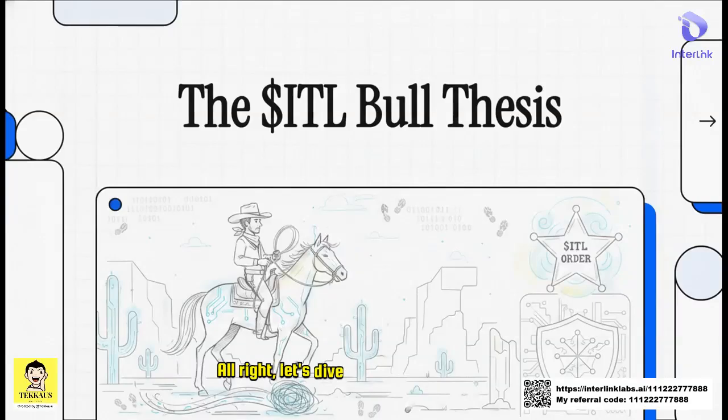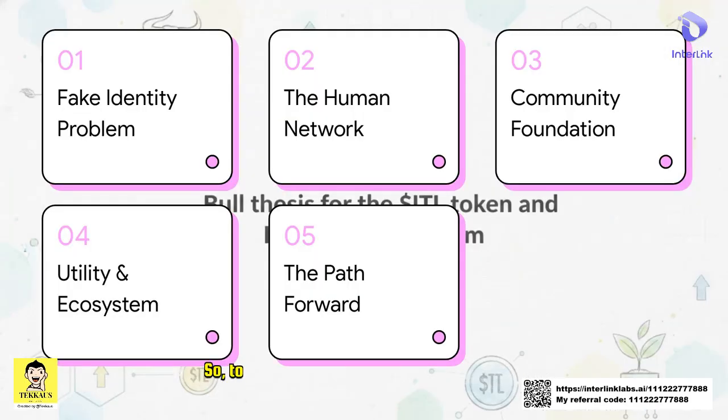All right, let's dive right into this explainer. Today, we're settling up to unpack a wildly bullish 11-point thesis on the ITL token. Right now, the internet kind of feels like a digital Wild West. But according to this author, InterLink is riding in to finally bring some order to the frontier. So, to make sense of it all, we've corralled the author's complex theses into 5 main pillars.